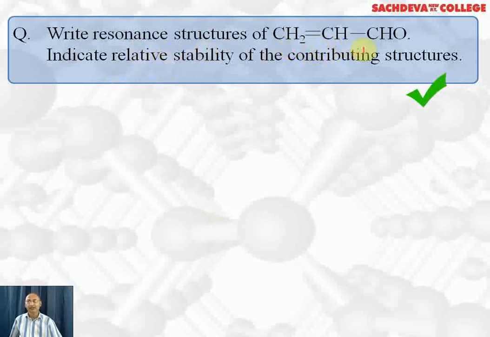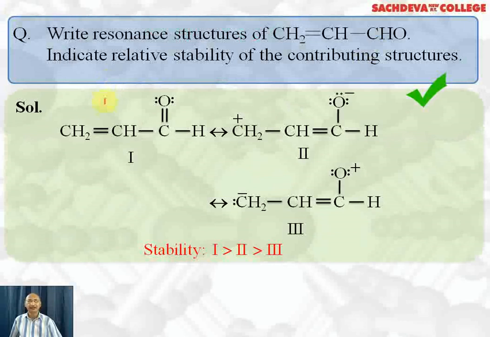The popular name of this compound is acrolein and the IUPAC name is prop-2-en-1-al. And we have to also predict the relative stability of the contributing structures. This is the first structure of acrolein where we have shown the CHO bond. There is a carbon-oxygen double bond with two lone pairs, and this bond is formed with hydrogen. This part is as it is.